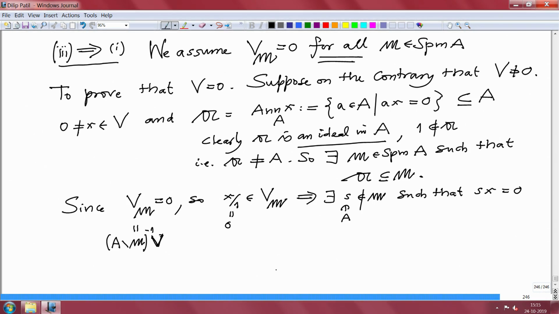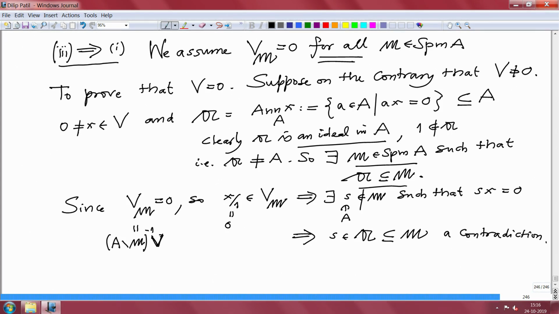Therefore, s belongs to 𝔞 by definition. So, that implies s belongs to the ideal 𝔞, because 𝔞 is all those elements which kill x. But 𝔞 is contained in M, that is how we have chosen our M. So, on one hand s is in M, on the other hand s is not in M, a contradiction. That means V has to be 0. So, that proves our implication 3 implies 1.